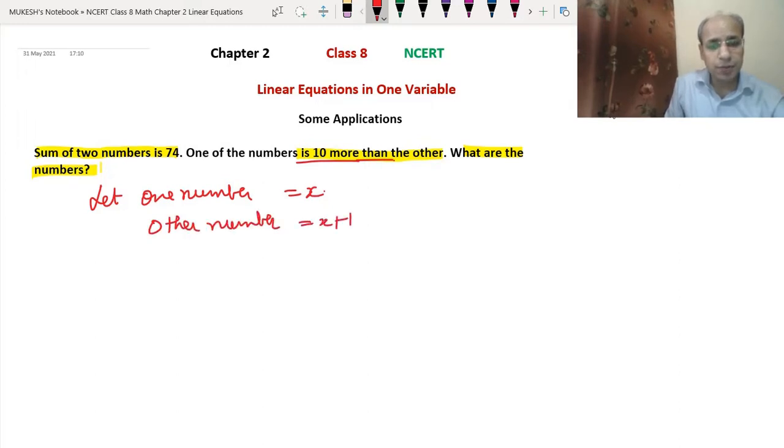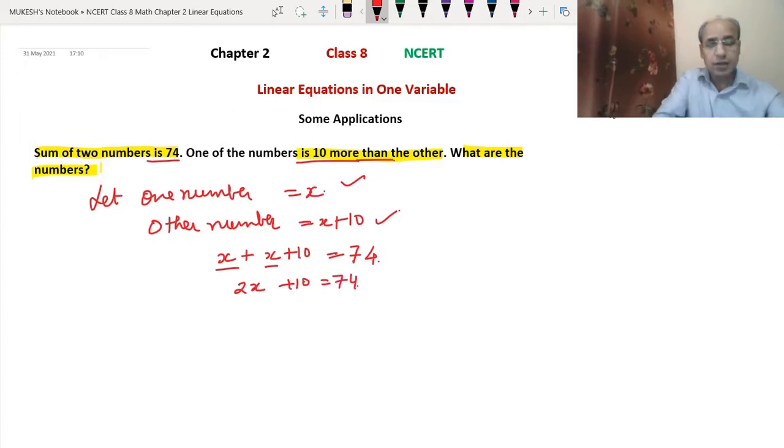x plus 10. And their sum is 74. That means the sum of this number and this number will be equal to 74, so we write x plus x plus 10 equals 74. X plus x means there is a coefficient 1, so 1x plus 1x will become 2x plus 10 equals 74. Now it is the same as we had done in the first exercise. So we will take 10 to the other side.